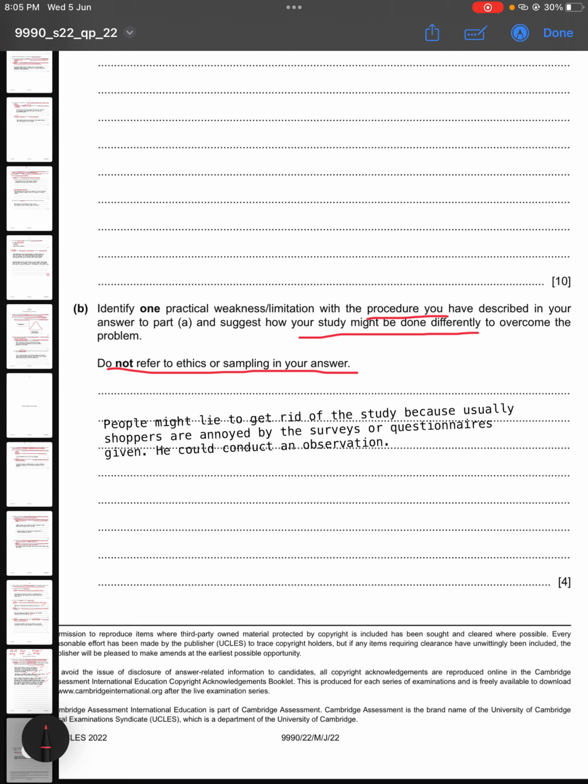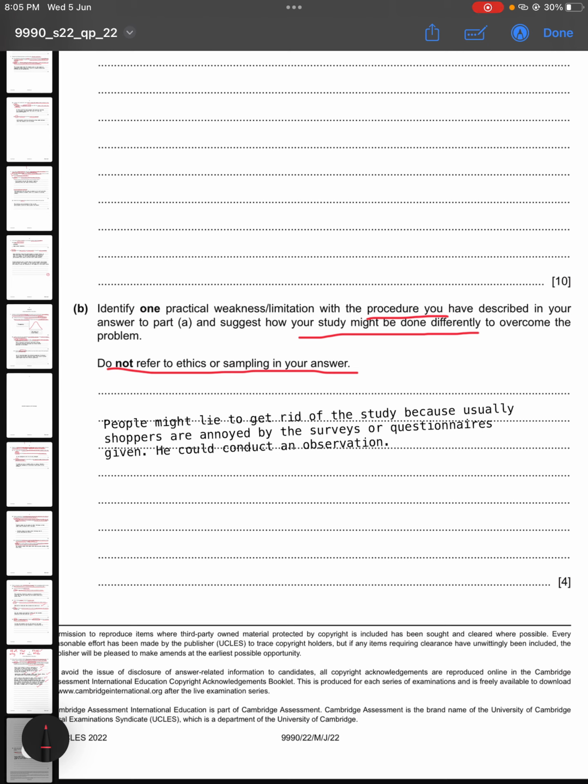So for the procedure I have given, I think one practical limitation or weakness can be that oftentimes people are annoyed when they come out of a supermarket and they find someone having surveys or questionnaires. So people might lie and they just rate any number just to get rid of the study, because usually shoppers are annoyed by the surveys or questionnaires given. And to overcome this, we have to write it with proper sentences. I've just given the points.